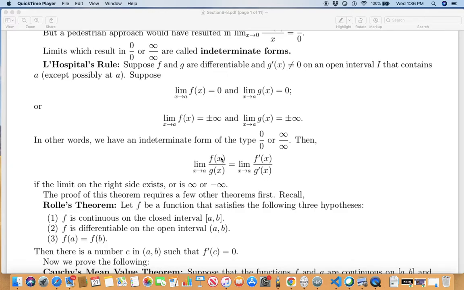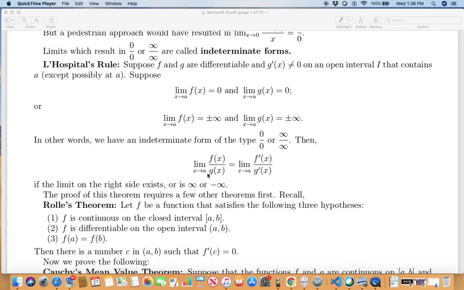In other words, if you don't know how to find the limit when it is indeterminate, you can actually take derivatives. Now, this is where you need to know for sure that g prime(x) is not 0. Otherwise, the denominator is not allowed to be 0. So the denominator should not be 0 on an entire interval. So the derivative g prime is non-zero on an entire interval.